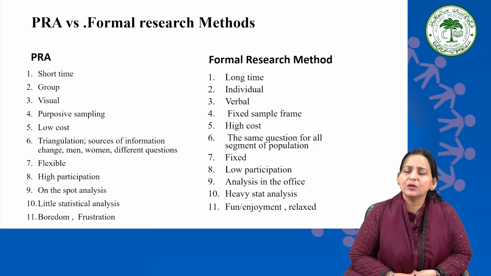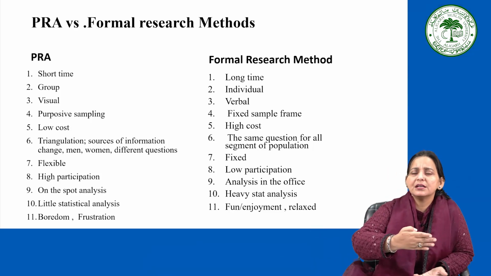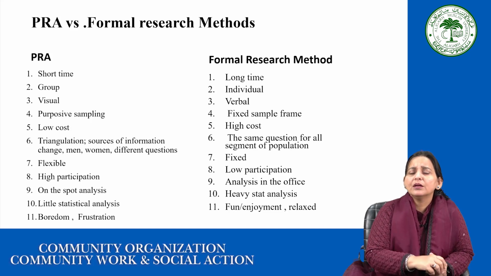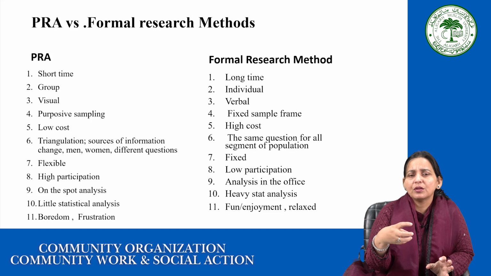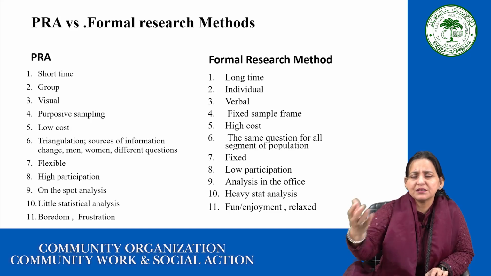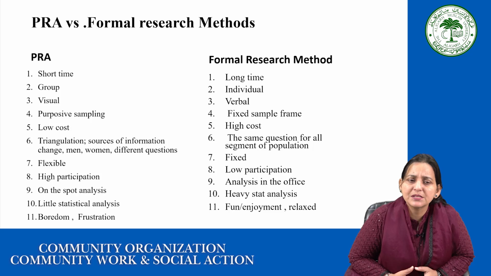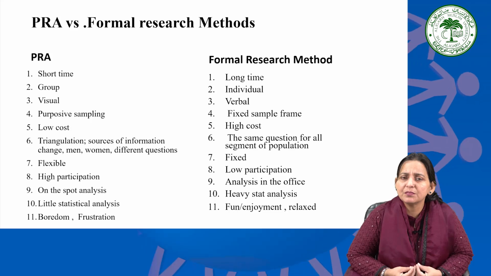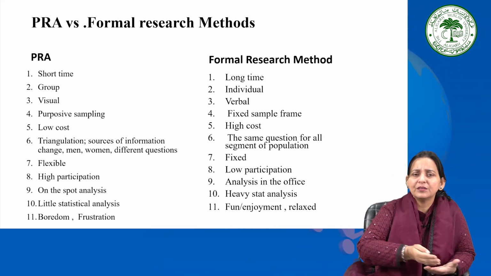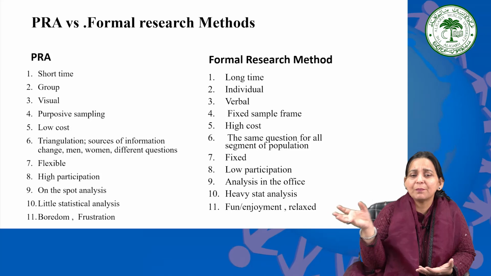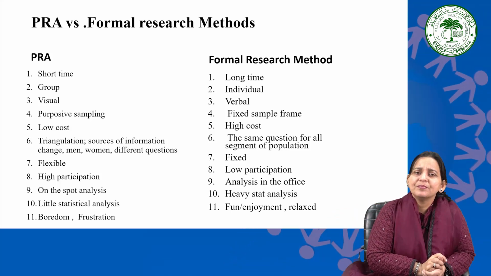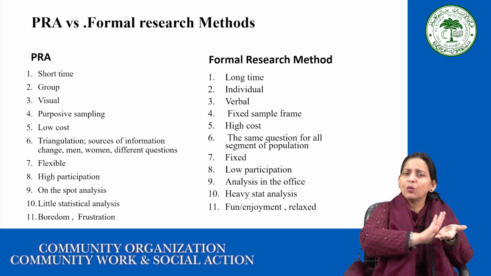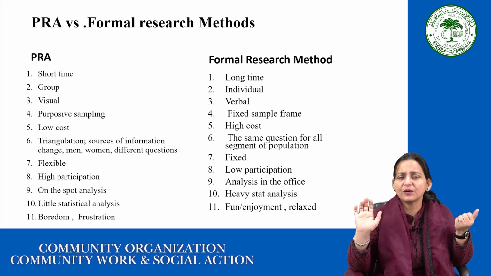Usually in the PRA, we go with more purposive sampling, meaning whoever has been involved in that, you easily get different sets of community members, purposively selected. Whoever is available, every community member would participate. You need not do any kind of very formal, fixed sample frame, as in the formal research method, where you follow all the fundamental aspects of the sampling technique.